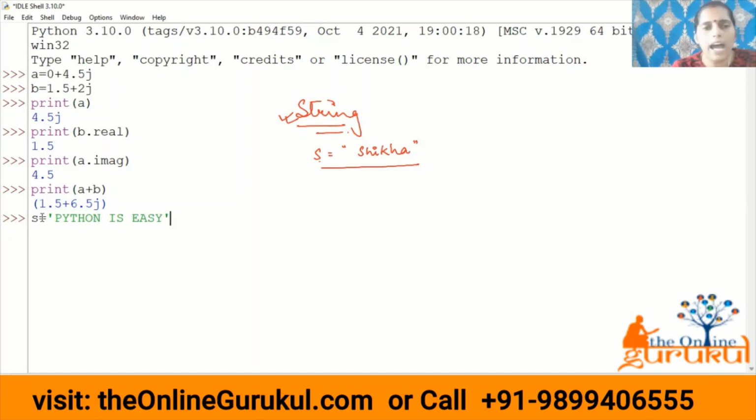For example, let us say I took a string. It's a group of characters. Next, the second thing is whatever string you have written has a particular index, that is, its position. This is at index 0, 1, 2, 3, 4, 5. This space is also considered a string value. It also has a position: 7, 8, 9, 10. So this is a string.